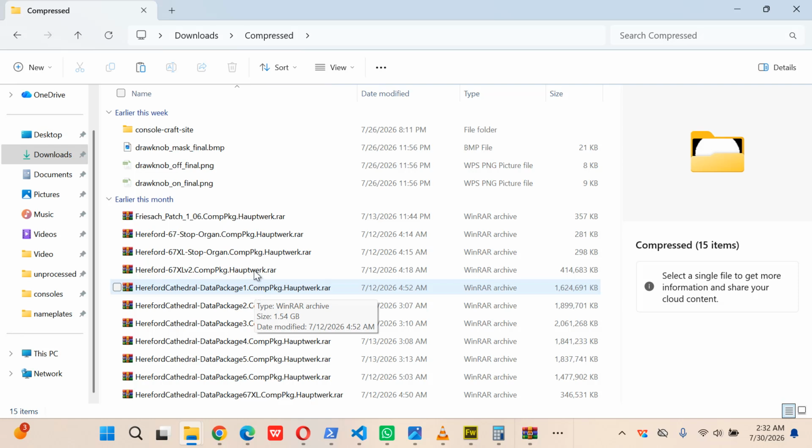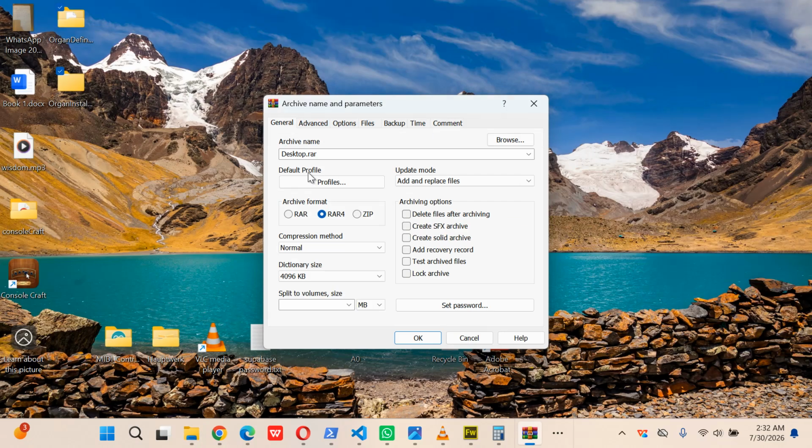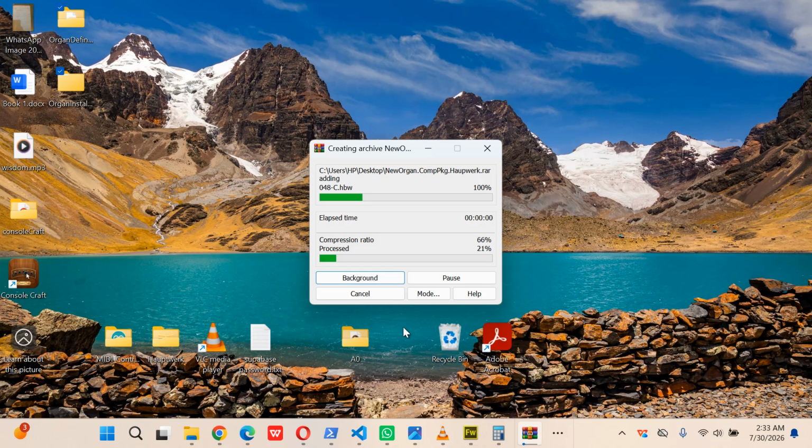comppkg.upwork. Okay, comppkg. So I'll just call this new organ dot comppkg dot upwork, and it has the .rar there. Again, it's very important to select RAR4, and I'll click OK. So now it has done this.